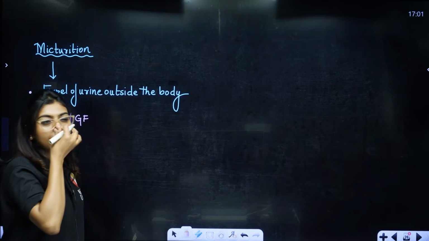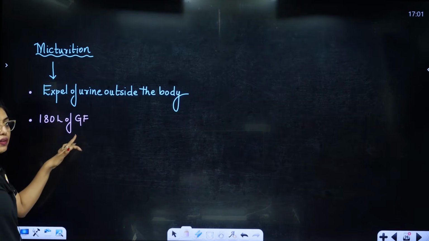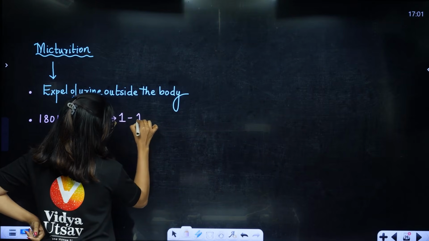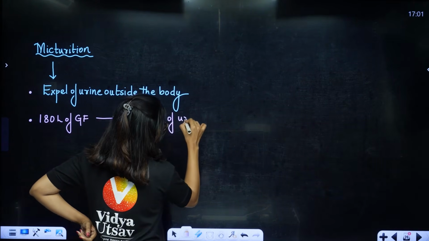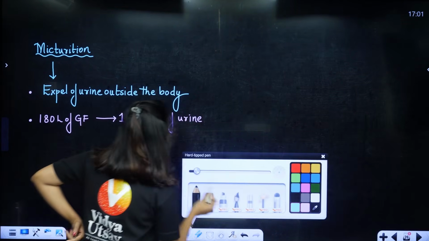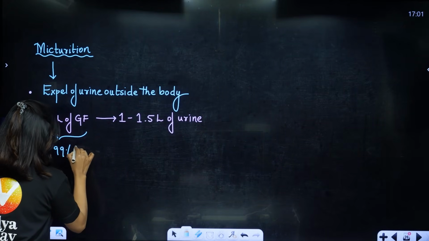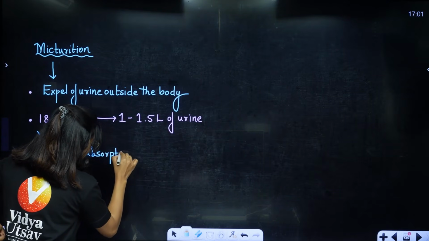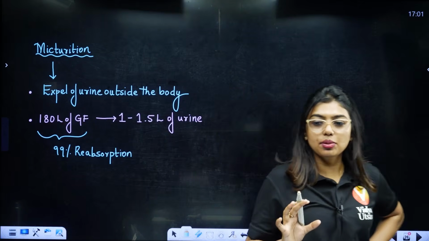Now students, what is happening here? Remember, 180 liters of filtrate is formed. Out of that, only 1 to 1.5 liters will go out as urine. That means, as I told you already, around 99% reabsorption will happen, and 70 to 80% of this reabsorption is happening in the PCT. So 99% reabsorption happened. Yes ma'am.